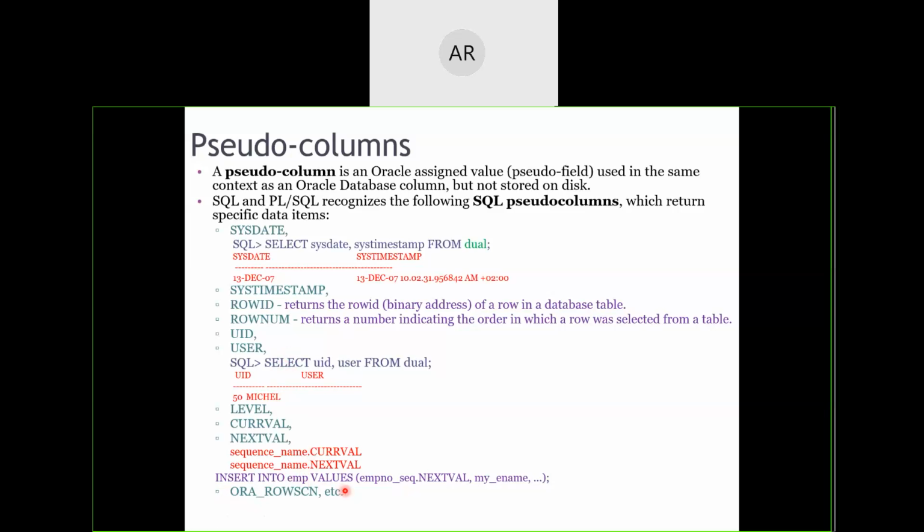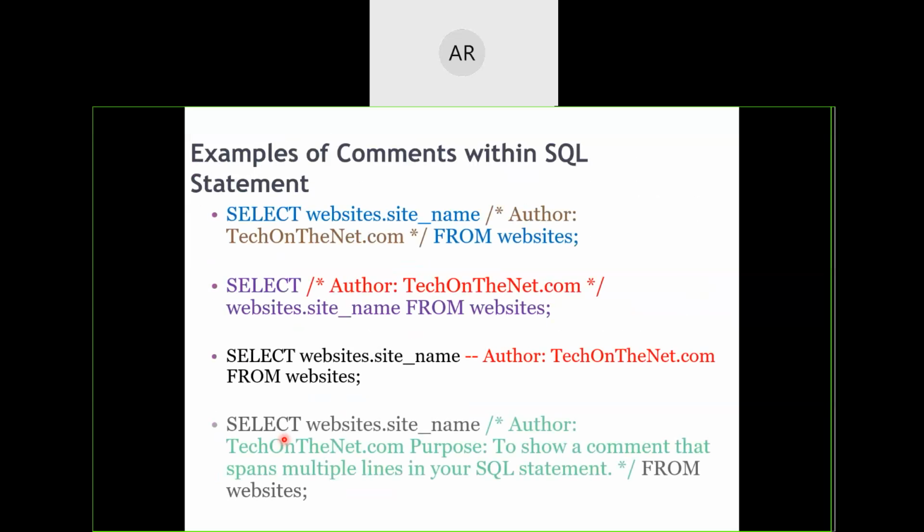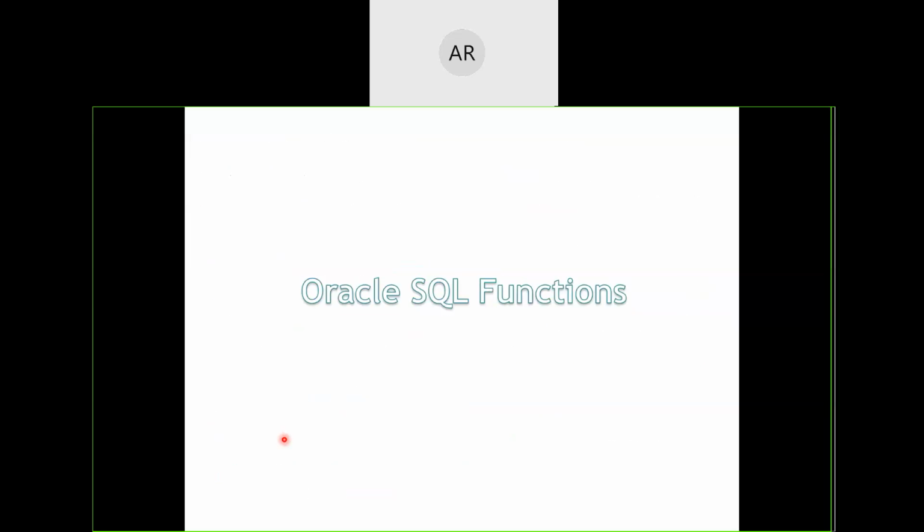We have got Aura also. There are many pseudo columns, and a few of them which you need to memorize are sysdate, systimestamp, row ID, row number, user ID, username, or user, just simple, current val, next val. If you remember these, then you will be able to write in your exam neatly. Okay. So in the comment section again, I have put a few more things just to make sure that you are able to write in the exam properly.